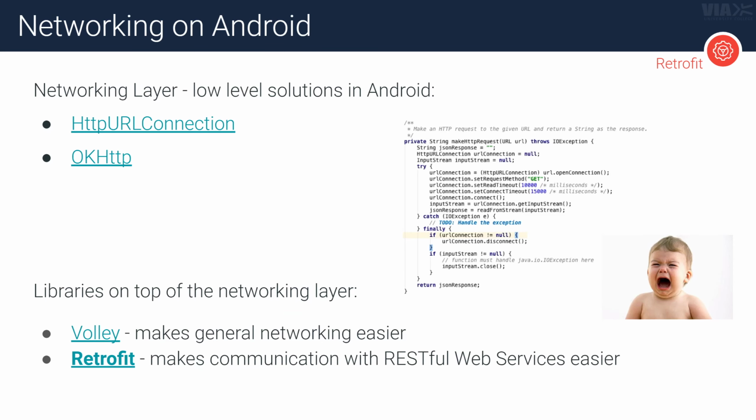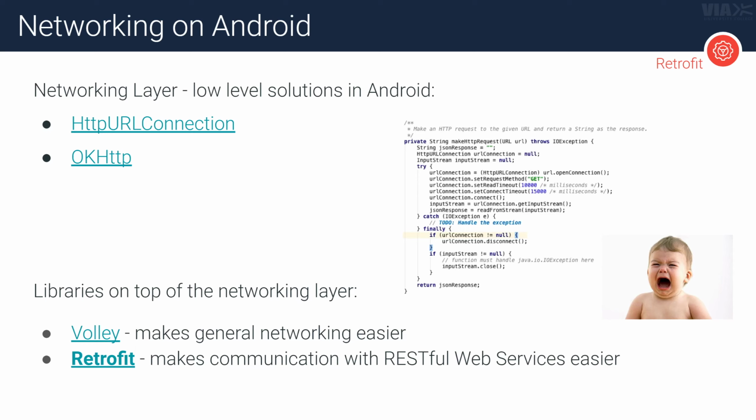Okay. So let's talk about Retrofit and let's talk about networking in Android. So if you go back a few years, there were not very many options in order to do networking in Android. You basically were stuck with this thing called HttpURLConnection. That was an abstract class that you had to build on top of. And that basically was a time where you had to do all of the low-level Java connections yourself. You had to do all of the threading. You had to do all of the management of the streams of bytes. You had to do all of the parsing of JSON yourself and all these things.